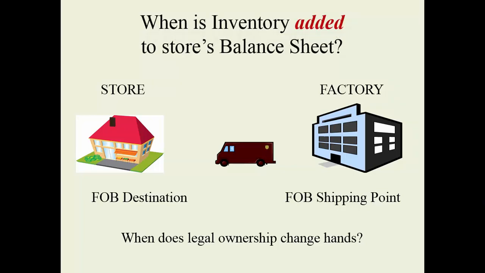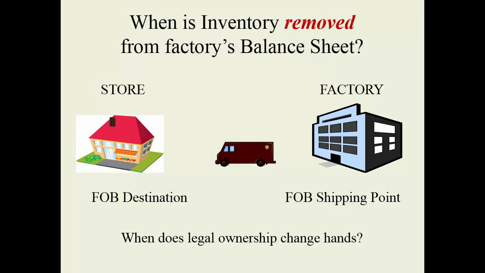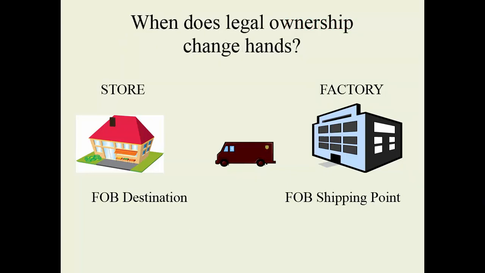And it's important because it will determine when your inventory will be added to the store's balance sheet and when it will be removed from the factory's balance sheet. Who owns it and when? When does legal ownership change hands? So if it's FOB destination, that means the store will not own it until the delivery truck reaches the destination, or reaches the store. So until that point in time, it remains on the factory's balance sheet as their inventory.